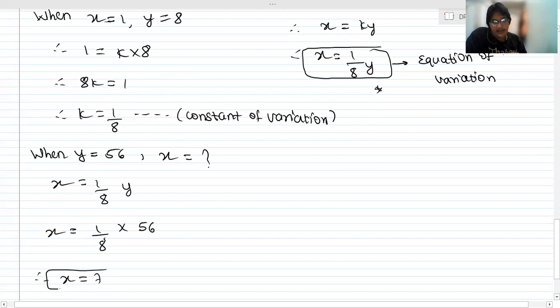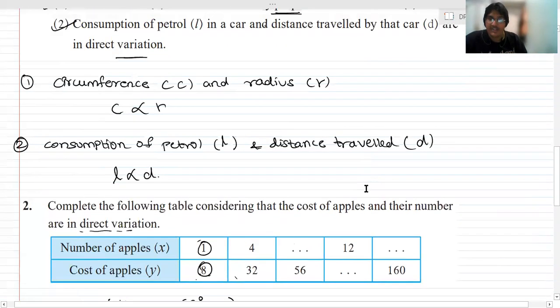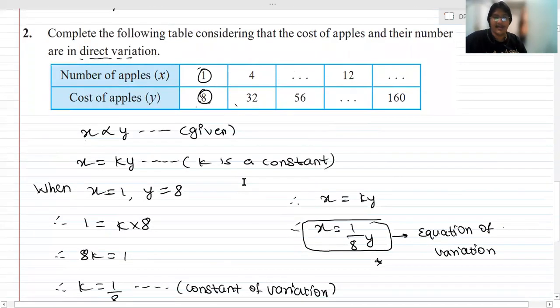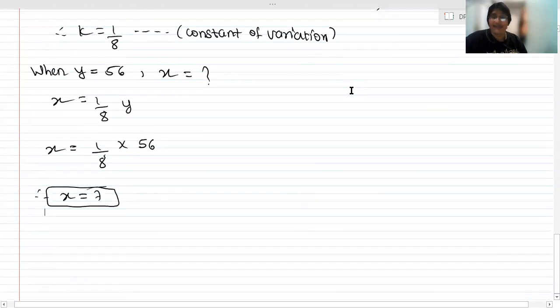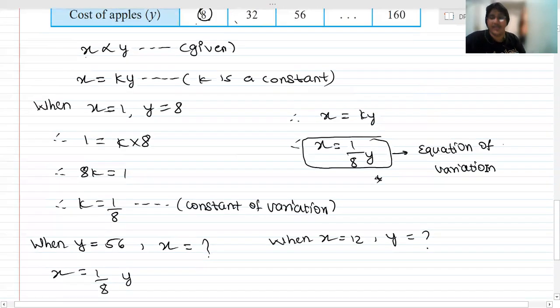समझा ये केस? बस सब्स्टिट्यूट किया. Now next case. What is your next case over here? That is x is equal to 12, y पता नहीं. So when x is equal to 12, I don't know the value of y. Again, I am going to substitute in the same equation, that is x is equal to 1 upon 8 y.